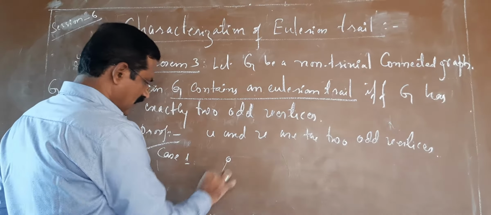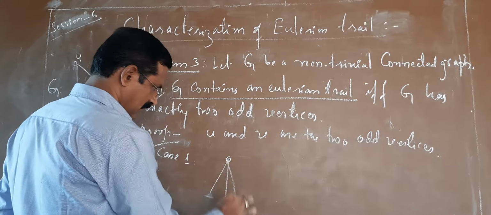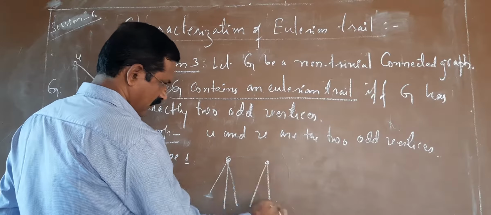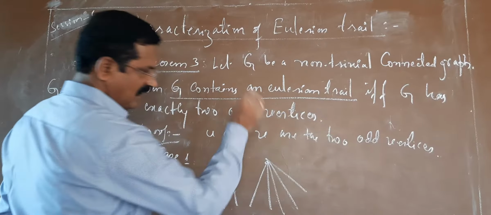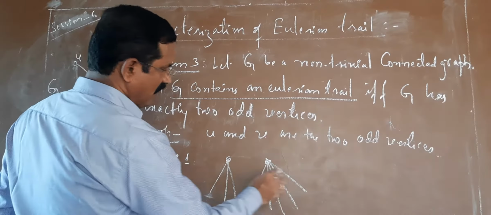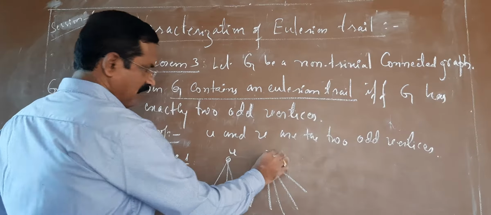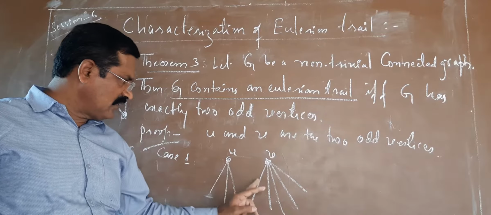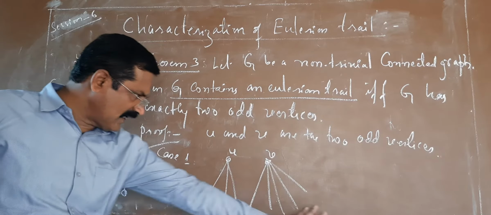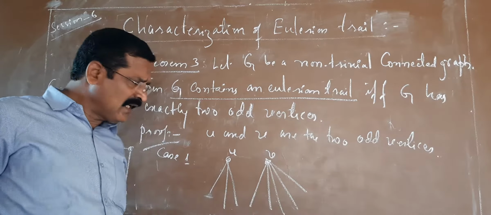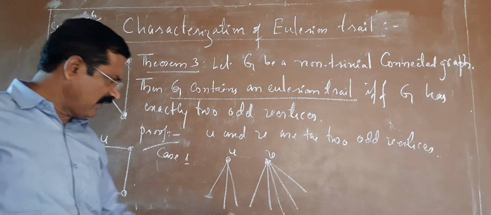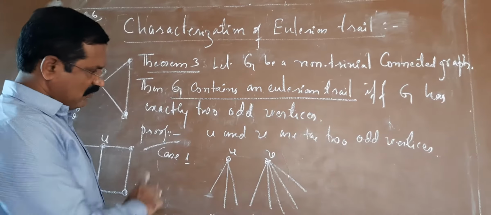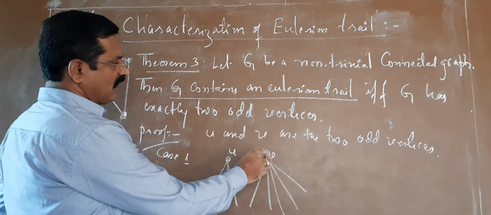Suppose these are the two odd vertices. This is our u and this is our v. These are exactly two odd vertices. Degree is 3, degree is 5. All other vertices are even vertices. So case 1, suppose there are two odd vertices.